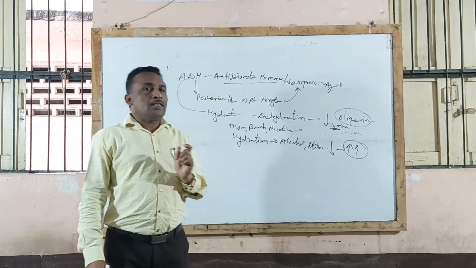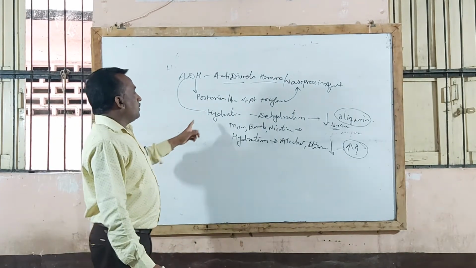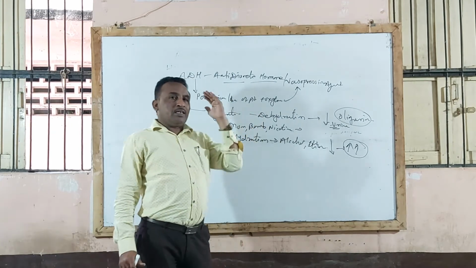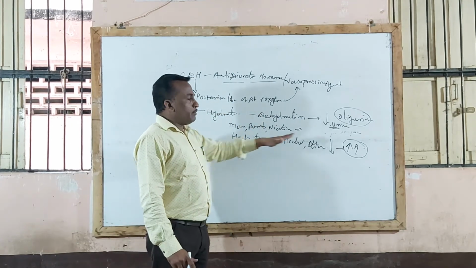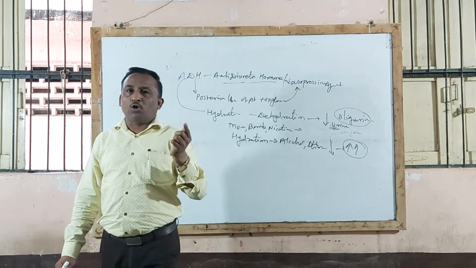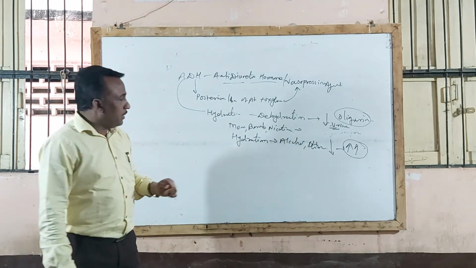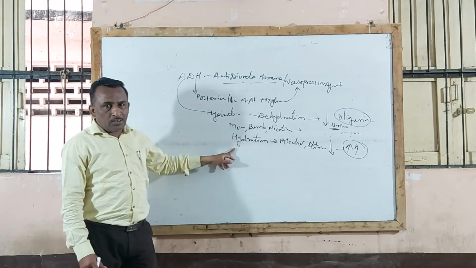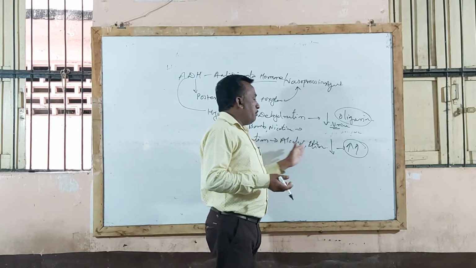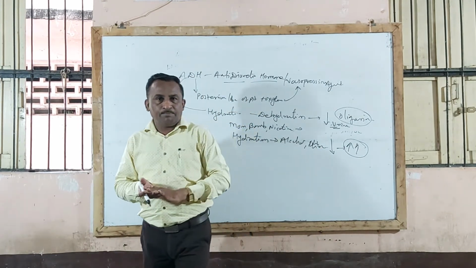You know that water acts as a diuretic by inhibiting ADH release. Whenever ADH release is inhibited, it produces hydration and thereby increases urine flow and urine formation. We already completed that water is used as a physiological diuretic agent by producing hydration, thereby increasing urine flow and urine formation by inhibiting ADH release.